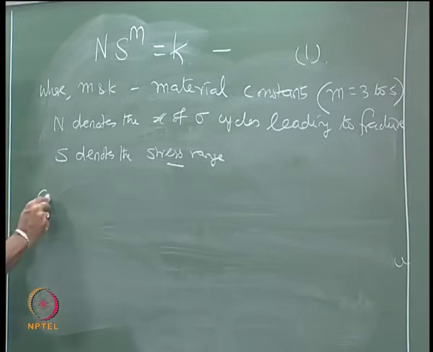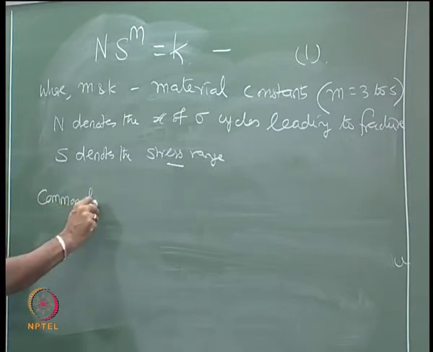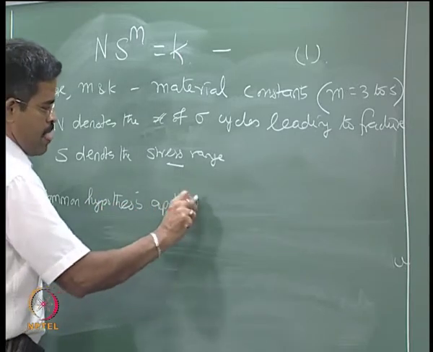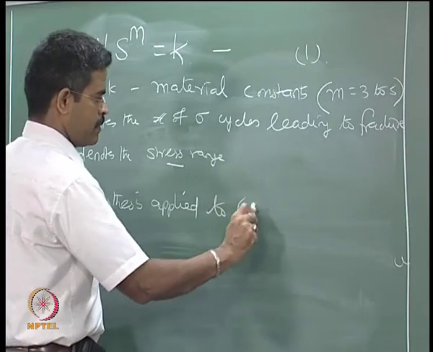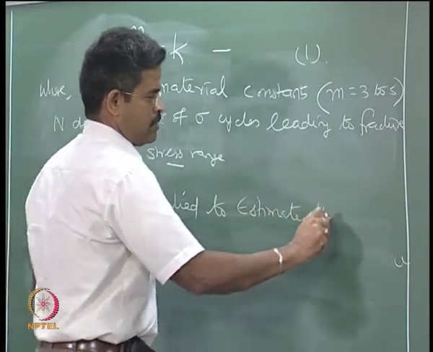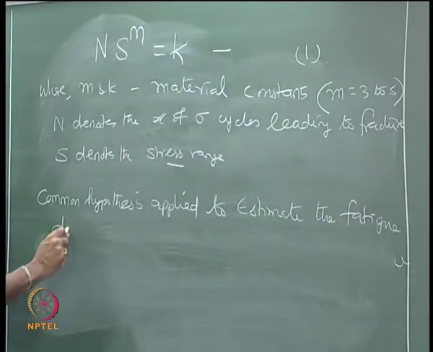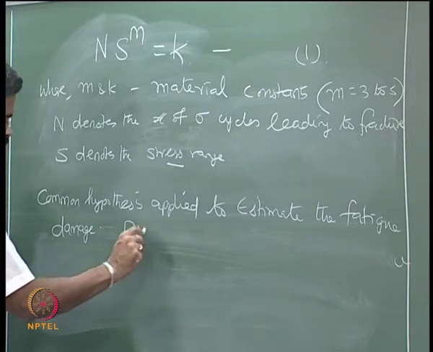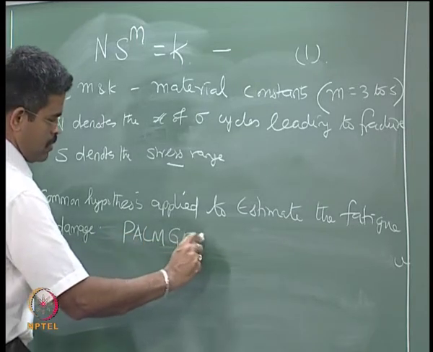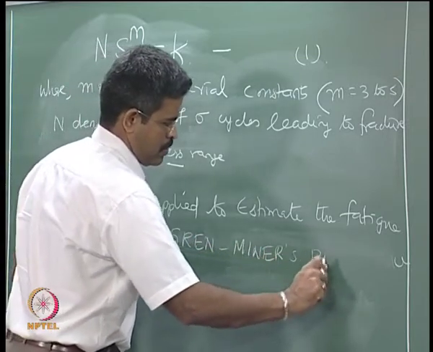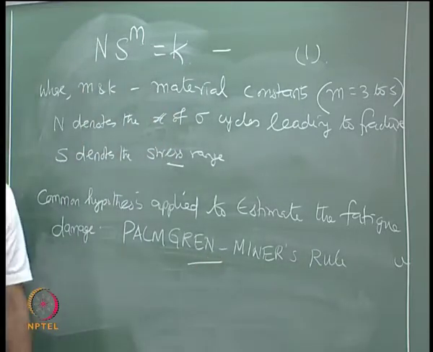There is a very common hypothesis applied to estimate the fatigue damage, which we call the Palmgren-Miner rule.